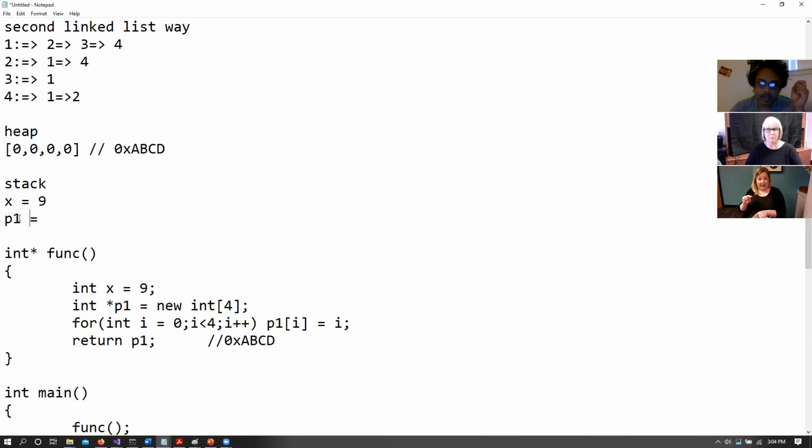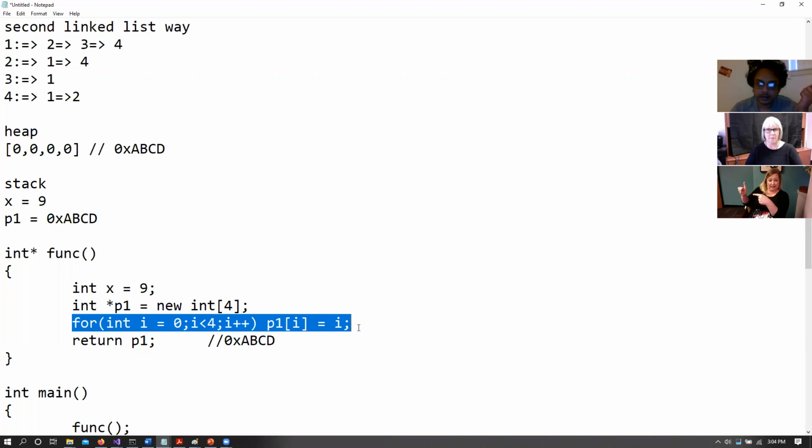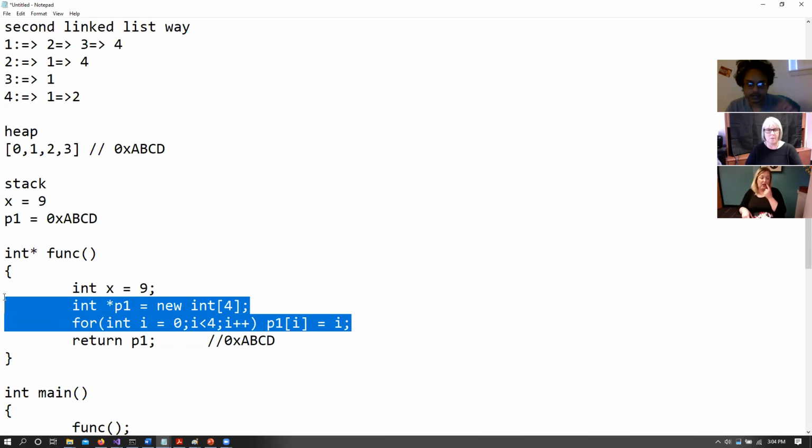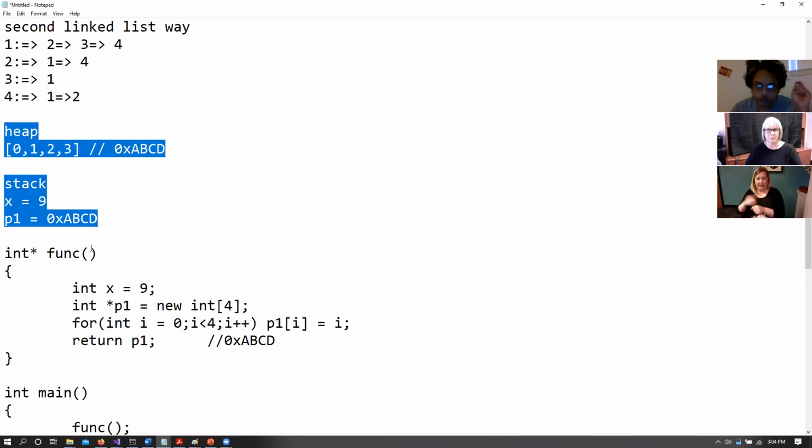P1 is still allocated. P1 is a pointer that has its own memory address, right? So P1 is allocated inside the stack, but it now basically points to the address ABCD. For this particular line, then we are assigning the values 0, 1, 2, and 3 to the heap memory location. So we say that we now understand what goes on in the memory for these 3 lines. Do you understand what goes on in the heap and the stack?